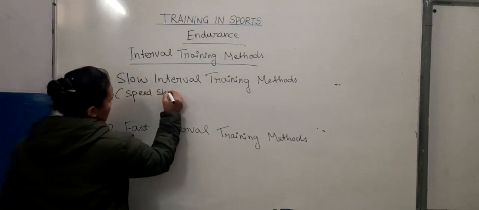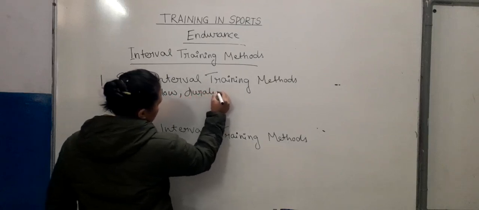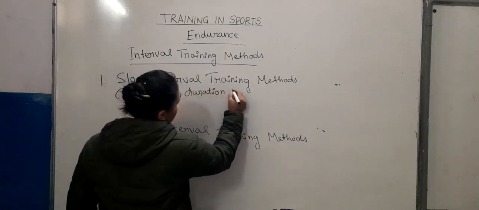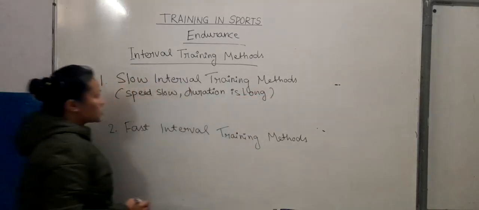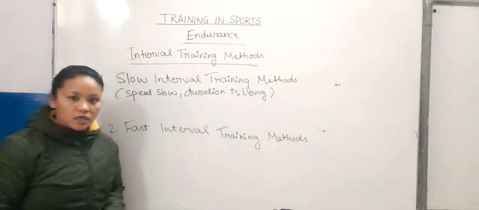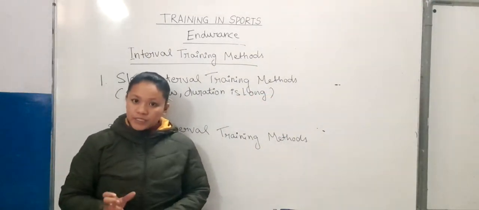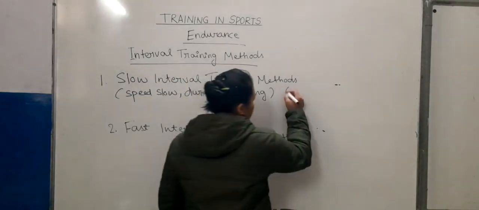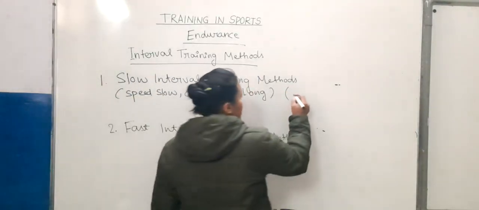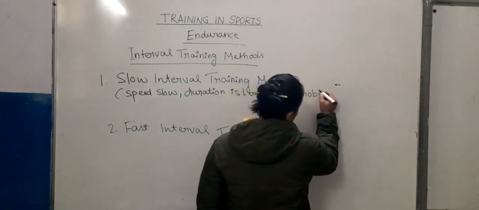We do the activity with slow speed for a long period of time, and it helps to develop aerobic endurance.